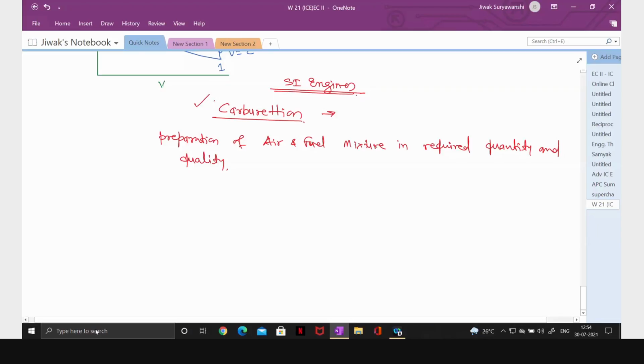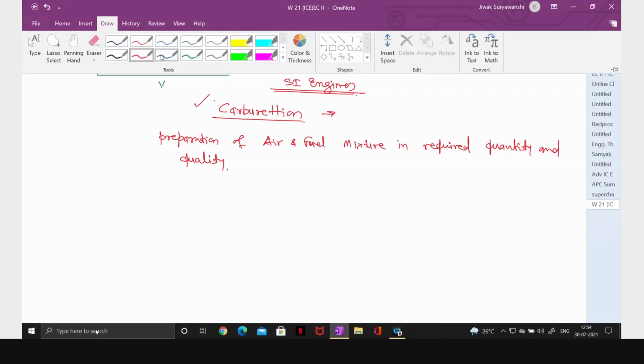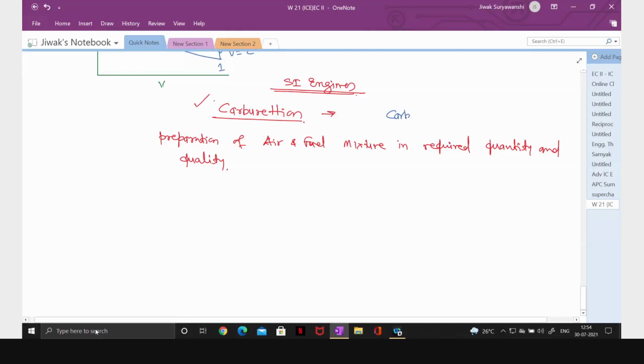Here we are using a carburetor. A carburetor is a device which prepares the air and fuel mixture, where the fuel we are using is petrol, in required quality and quantity.